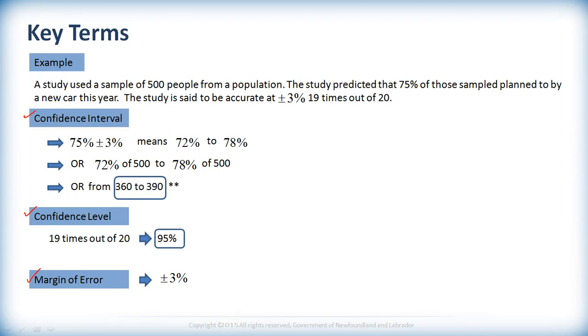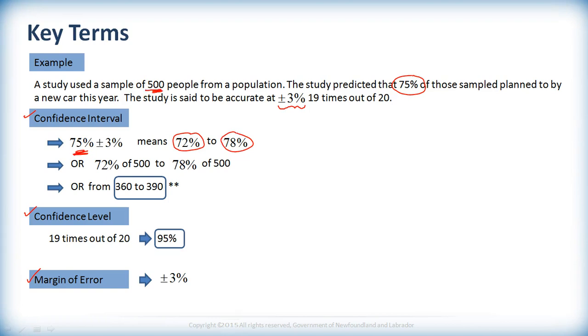Okay. So the confidence interval says they predicted that 75% of those people plan to buy a new car this year. And they say they're accurate within 3% plus or minus, so either way, above 75 or below 75, which means we would predict with relative confidence that between 72% and 78%, which is 3% above and below the 75, are going to buy a new car.